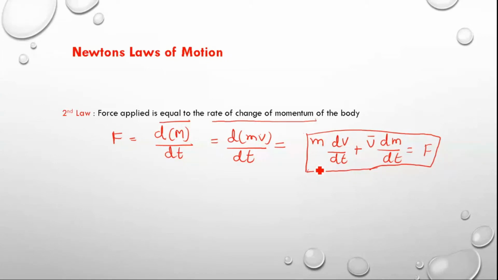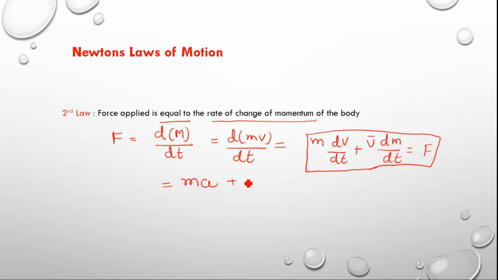F equal to m dv by dt. What is dv by dt? That means change in velocity with respect to time, acceleration.